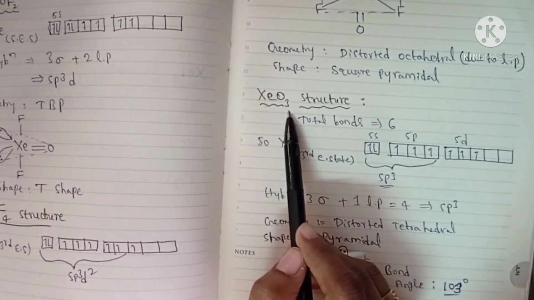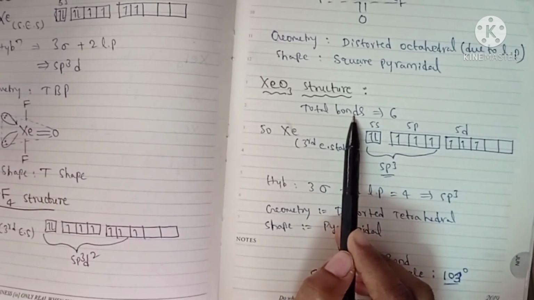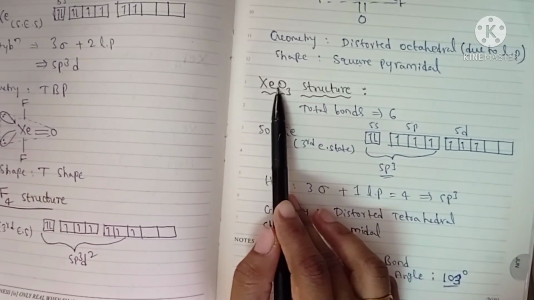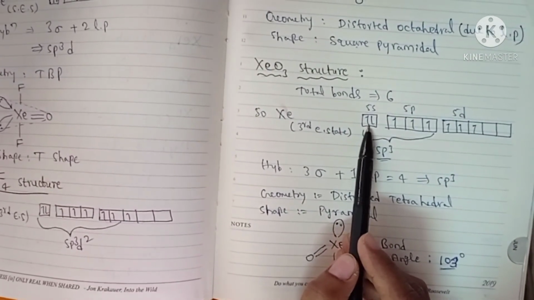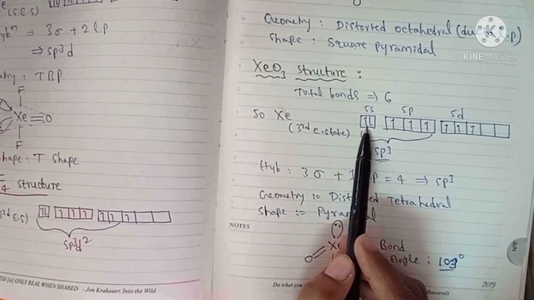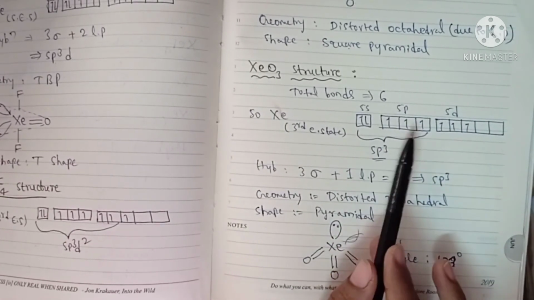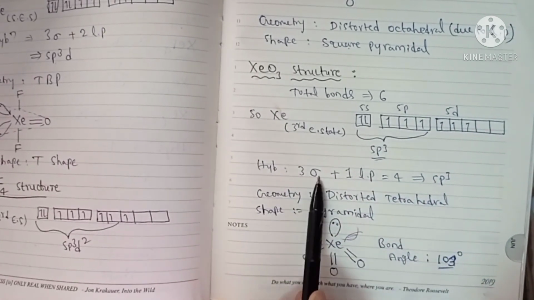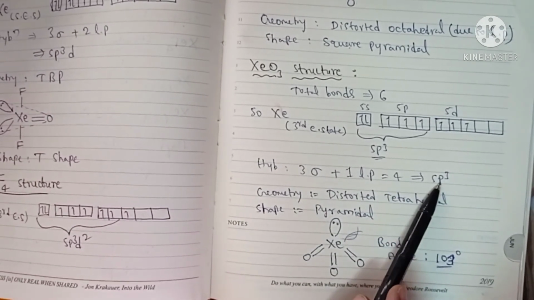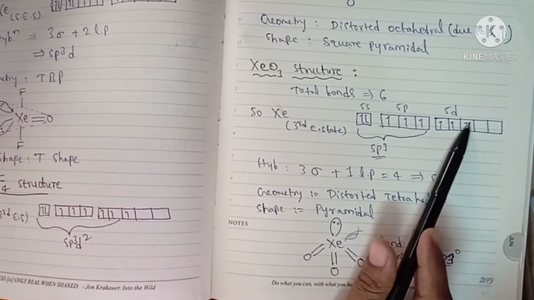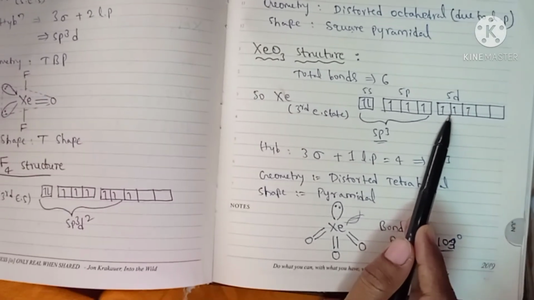And then xenon trioxide. In xenon trioxide, total number of bonds: total 6 bonds, because oxygen will form a double bond. Six means we need how many unpaired electrons? 6 unpaired electrons. That is possible in third excited state. So in third excited state, hybridization will be 3 sigma bonds plus 1 lone pair, which means sp3 hybridization. And the unpaired electrons which are not involved in hybridization participate in pi bond formation.